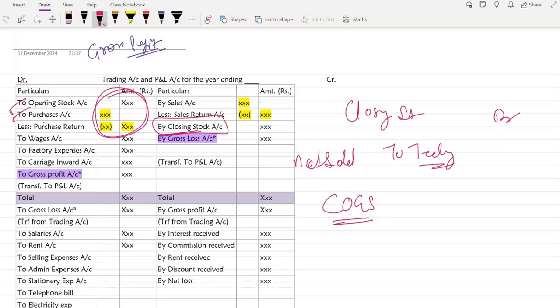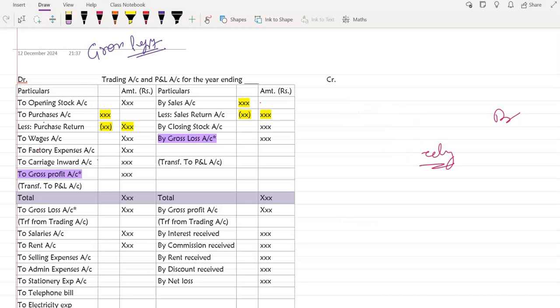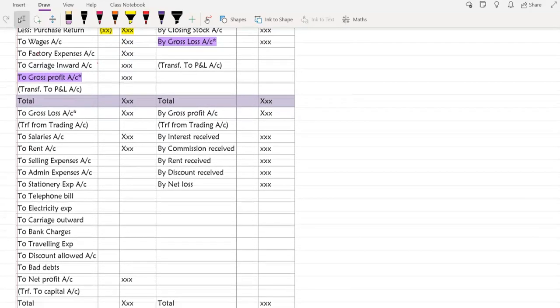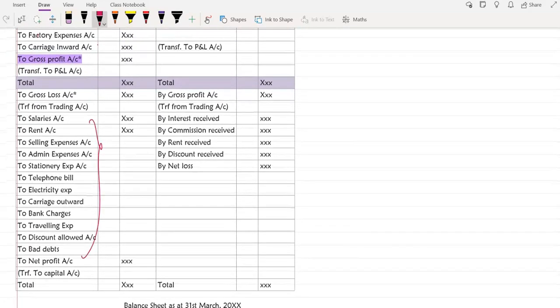And sales minus cost of goods sold is the gross profit, or if your cost of goods sold is higher, then it is gross loss. Now, as I explained for the expenses and income, the same thing has to be done for the profit and loss account. Whatever is left after recording in the trading account, because for trading account, items are quite fixed: the purchases, direct expenses, wages, factory expense, and inward expenses. All the other expenses, it does not matter whether operating or non-operating, will be recorded on the profit and loss account, and all the other indirect incomes will be recorded in the profit and loss account.